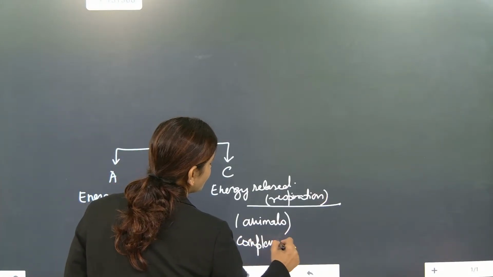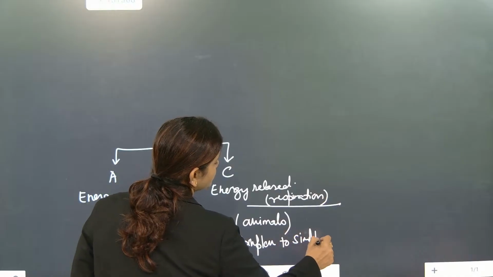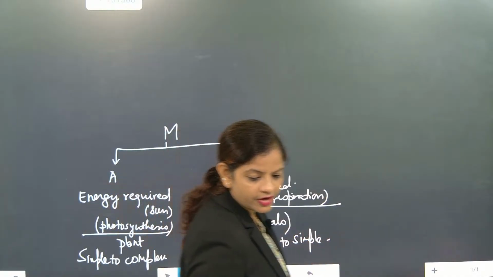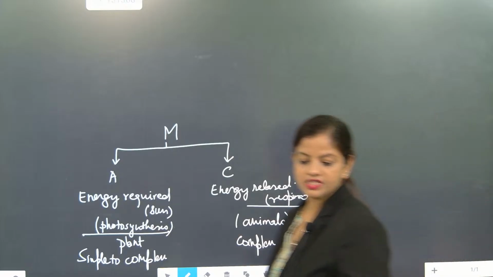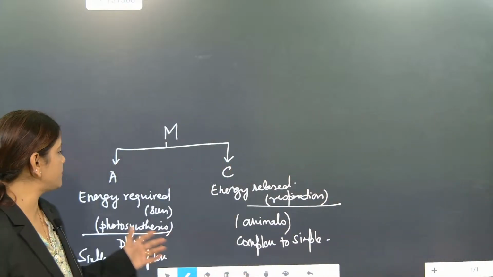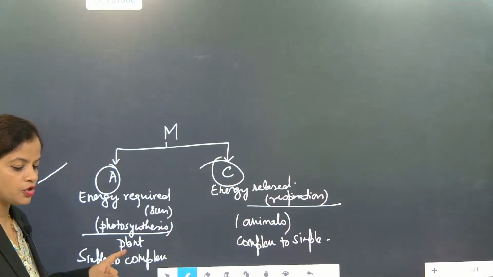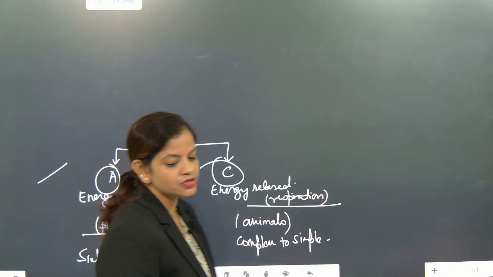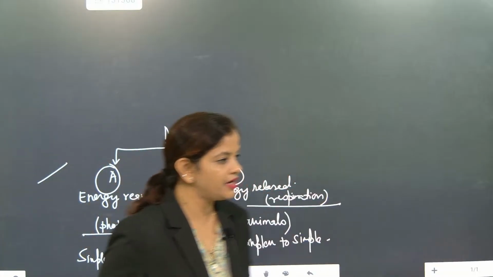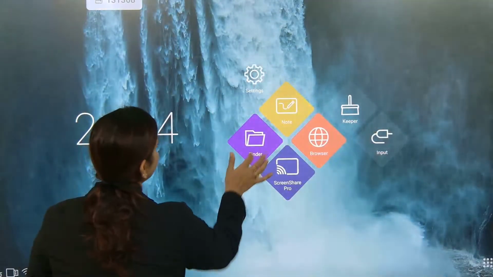Here, complex to simple: breakdown of complex molecules into simple molecules. This is the most important part. I hope you might have understood. This is about metabolism, anabolism, and catabolism. That's the most important part, so always remember this. Short tricks we are going to use to write down everything. Quickly we will go for the next part.